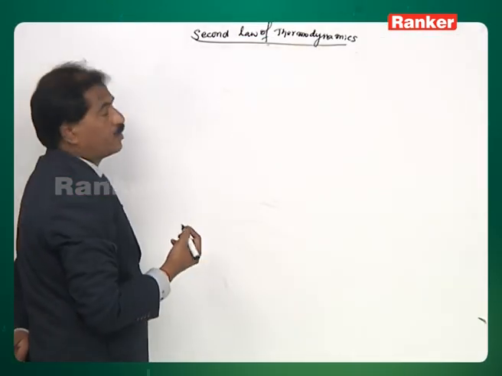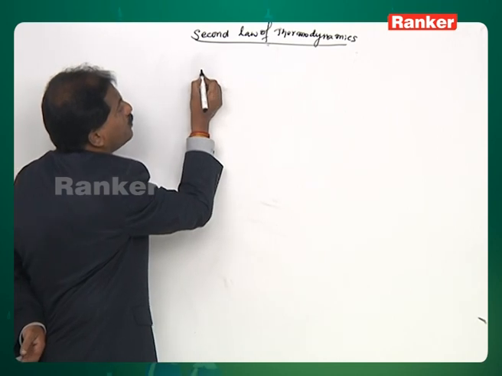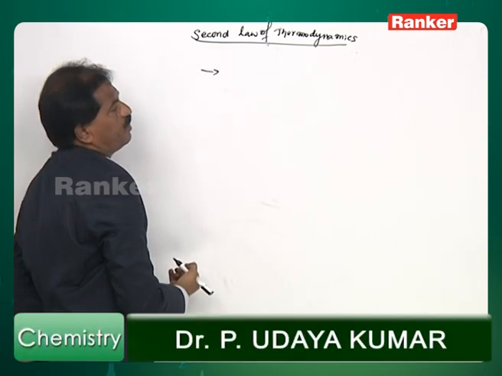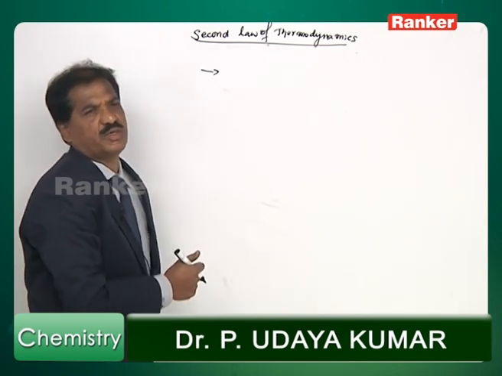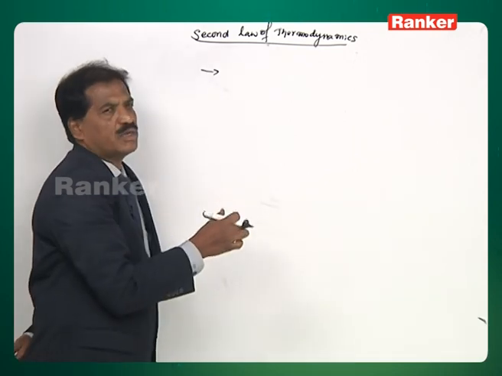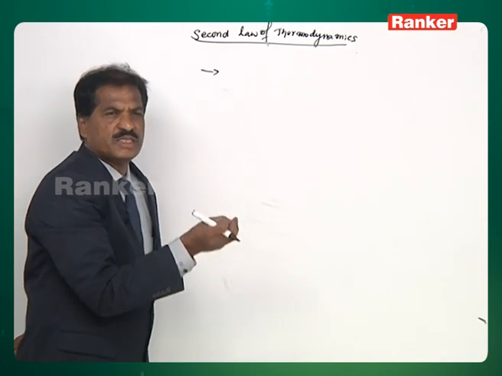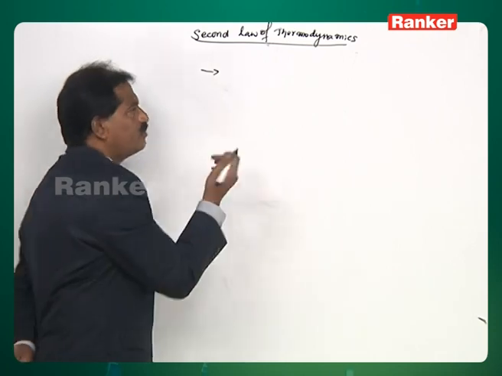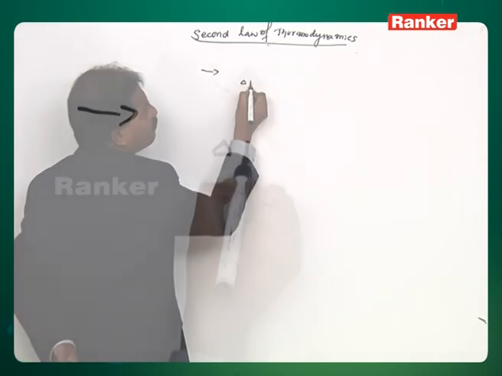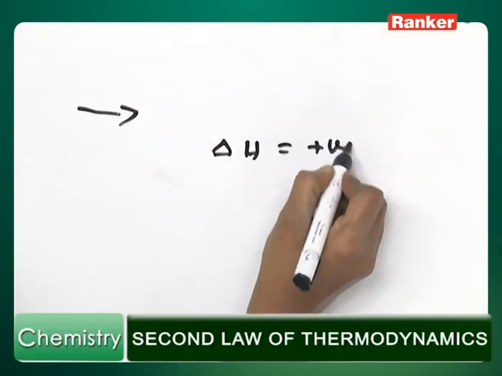Next, second law of thermodynamics. After the failure of the first law of thermodynamics, another law in thermodynamics was introduced: the second law of thermodynamics. It was introduced to explain the processes in which enthalpy change is positive. For example, during the evaporation of water, the enthalpy change is positive.